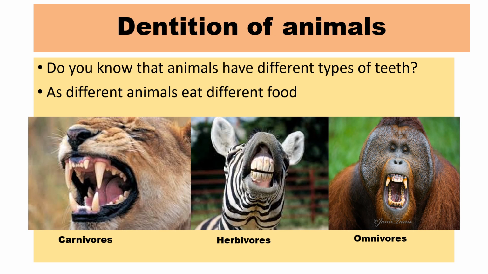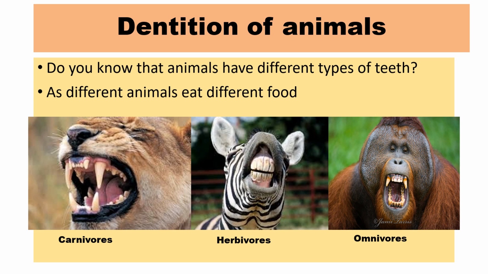Do you know that animals have different types of teeth? As different animals eat different types of food. For example, in my slide, some animals such as lion eat meat only, or only eat other animals.